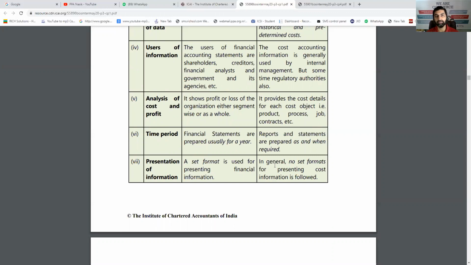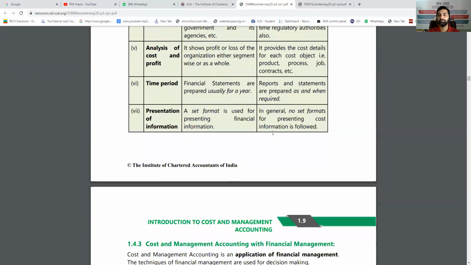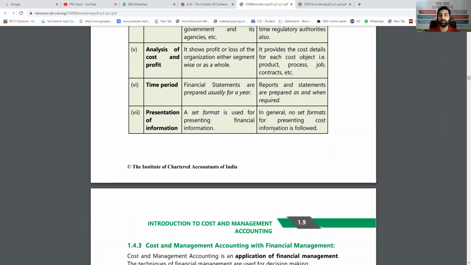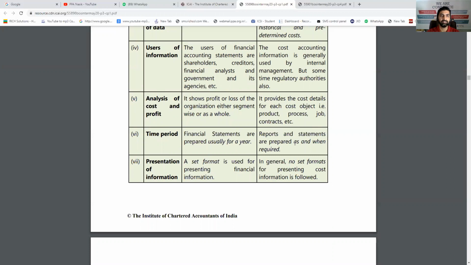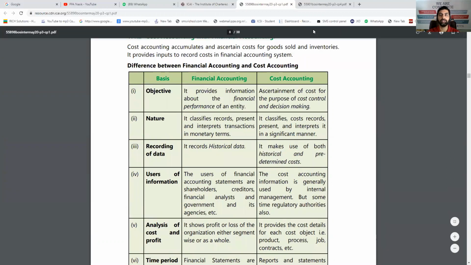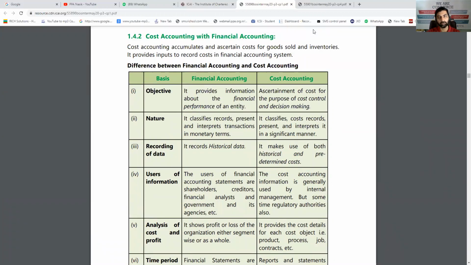Presentation: there is a format given for the trading P&L and balance sheet by the Companies Act for companies, and some standard format for others also. For cost accounting, there is no specific format given. It can change according to the industry. So this was all about financial accounting and cost accounting. This can also be asked as a short note or a distinguish: short note on financial accounting, short note on cost accounting, or distinguish between both.